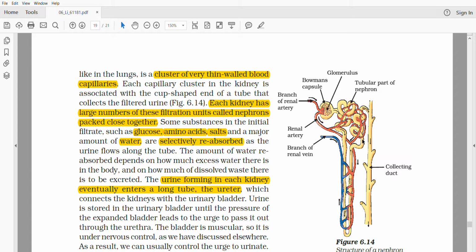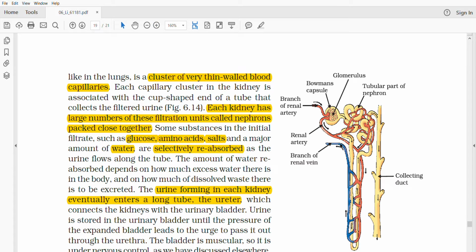How will they get reabsorbed? See here, these are the blood capillaries. The renal artery is present here. So whatever glucose or amino acids are present here get reabsorbed by the blood capillaries.